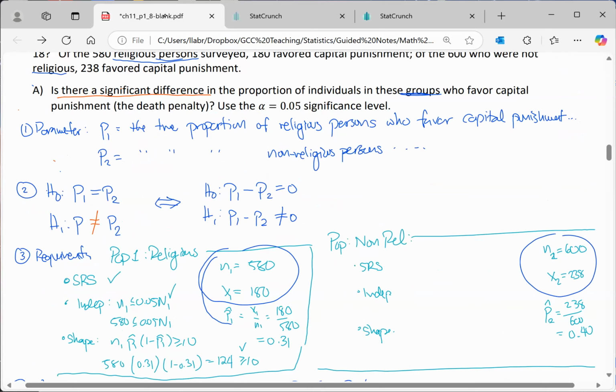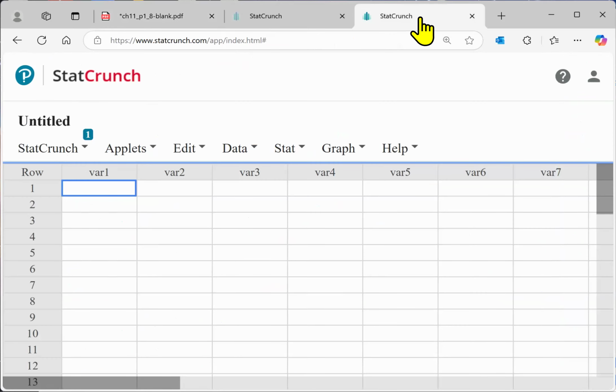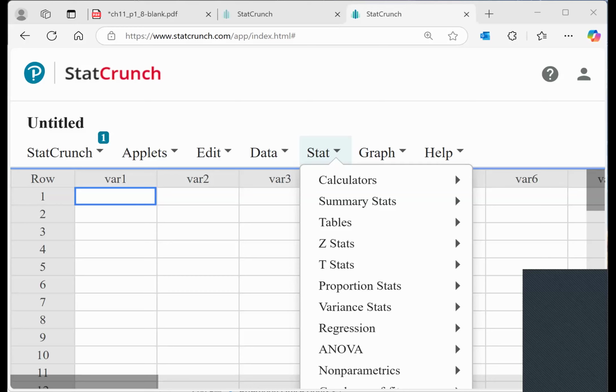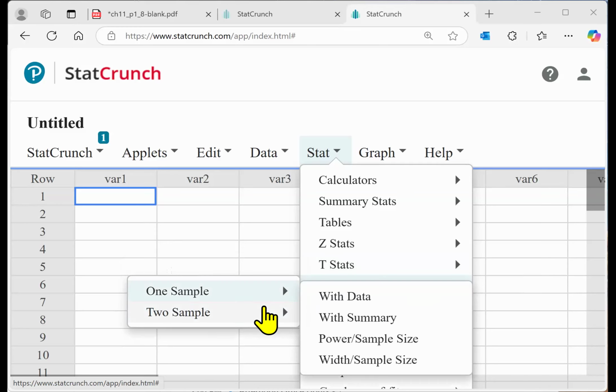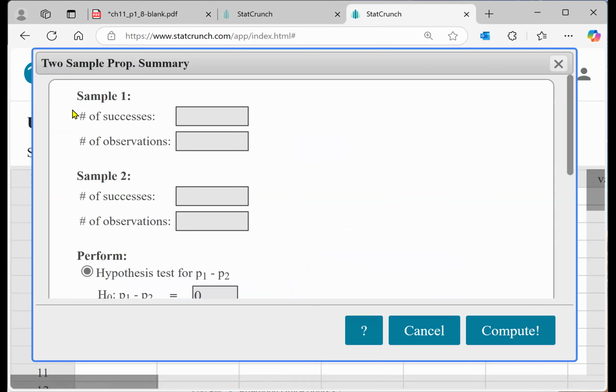Remember, population 1 is already selected, so please make sure that you keep that order. Because this is a proportion, I'm going to go to Proportion Stats, 2 Samples, with Summary. Notice how StatCrunch is already asking what is sample 1.